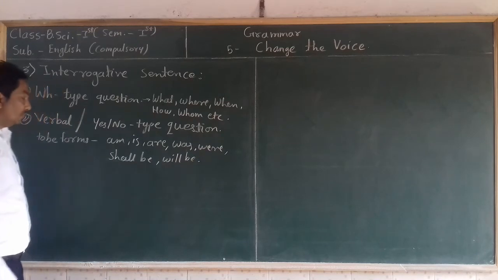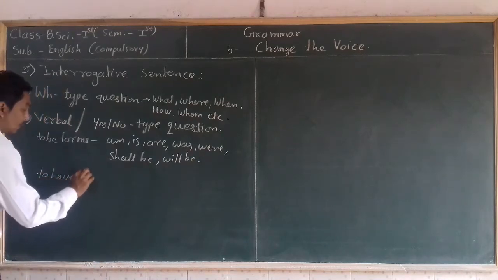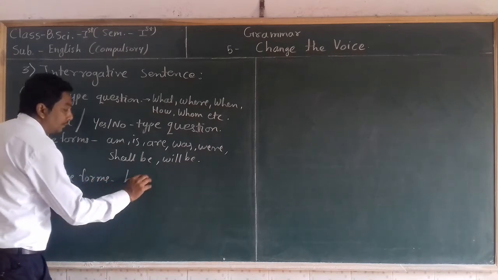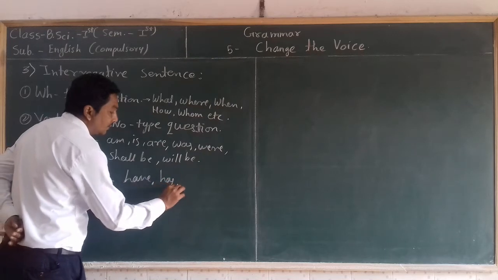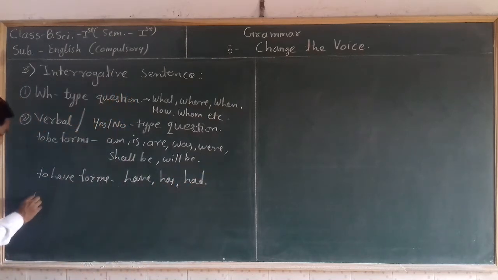So these are the to be forms. To have forms: have, has, and had. Modal auxiliary: